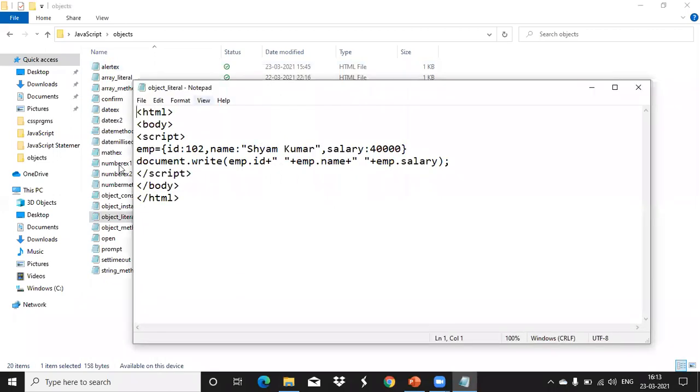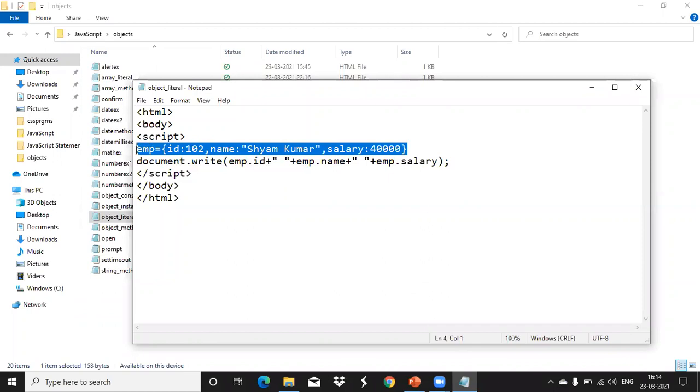Inside the script tag, emp is the object name we specified here, equal to, id is one property for the employee ID. So that property name is id, colon, its value we are assigning, that is 102. That is one property for emp, the employee. Another property is name, colon, its value. Name is a string type value, so we give it in double quotes. Next, another property for the employee is salary, colon, the value for that property. Okay, so now this indicates we are creating an object.